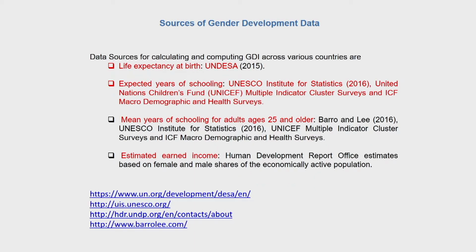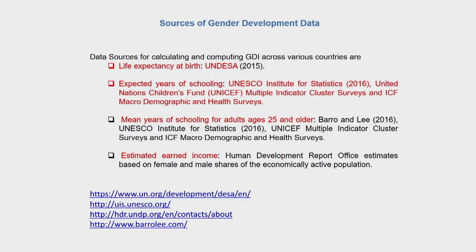So, these are the sources of the gender development data. The United Nations Department of Economic and Social Affairs churns out a lot of economic and social statistics on important indicators such as life expectancy at birth. That is the source for life expectancy at birth, and this source of data is kept the same over the years for consistency in comparison of countries across time.